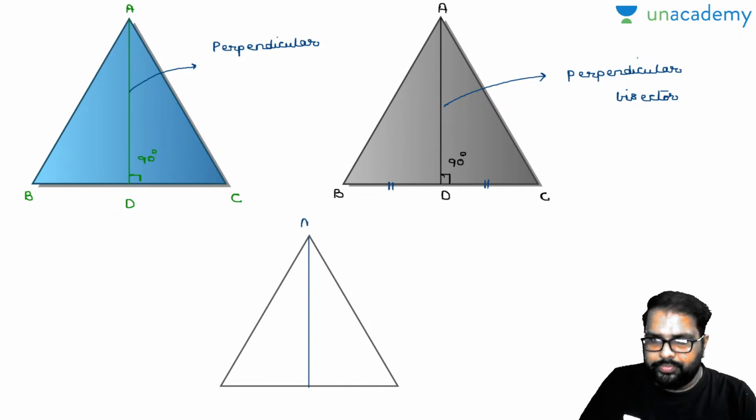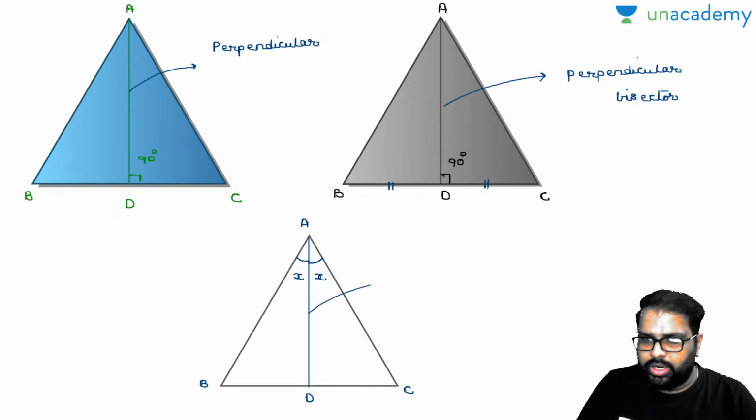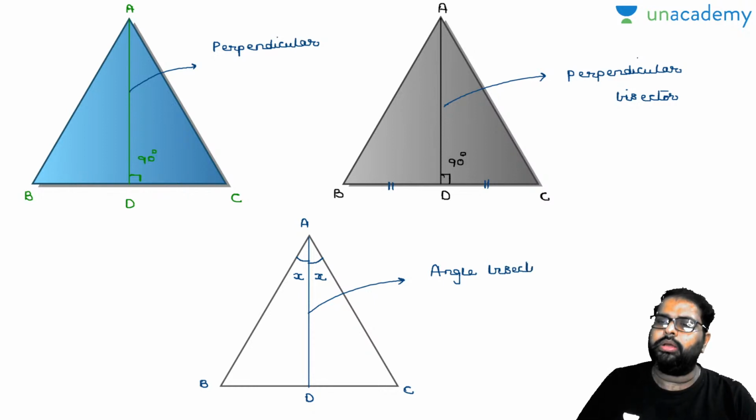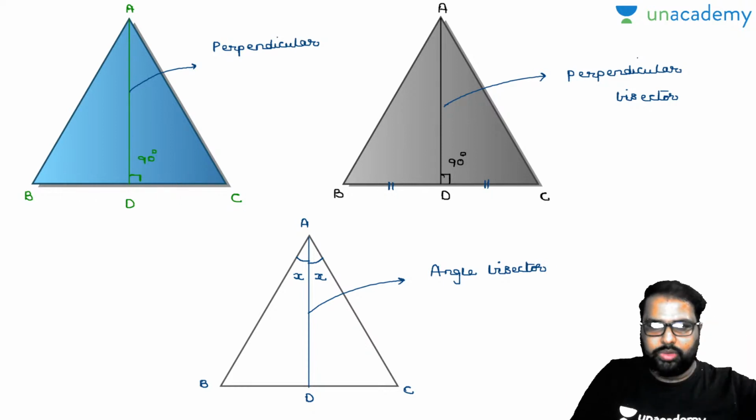So A, B, C, and I'll take this as D. Now this line segment is dividing the angle at A into two equal halves, X and X. Now can anybody say what this AD is called? This AD is called the angle bisector. How many of you accept this? Yes, perfectly right.